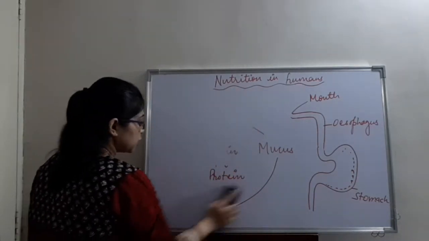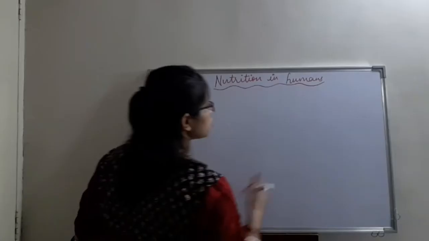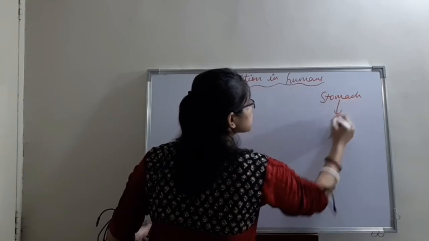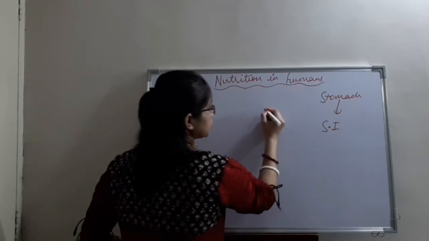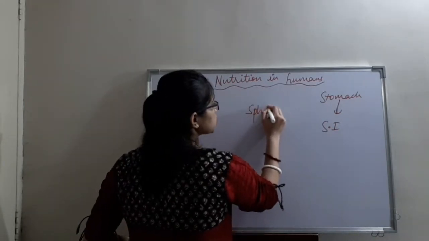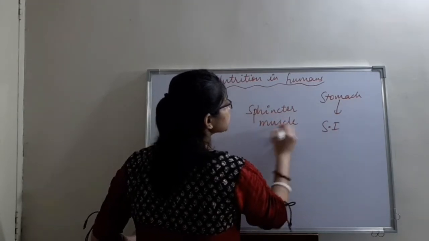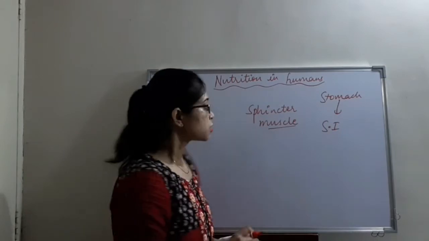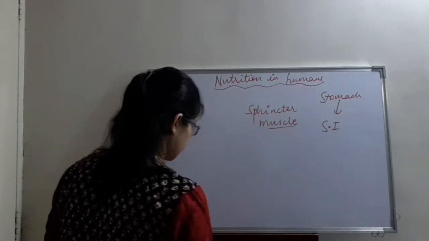Now we will move further to the small intestine. From the stomach, the food enters the small intestine. This is regulated by a muscle that is known as the sphincter muscle. This sphincter muscle helps in regulating the amount of food that is entering the small intestine. So it releases the food slowly into the small intestine.